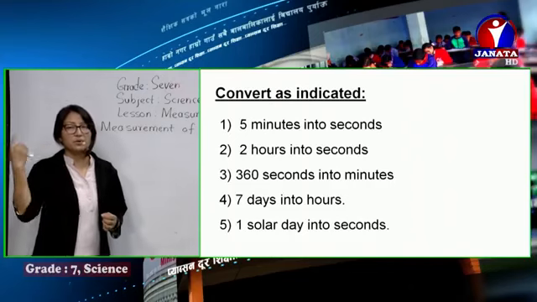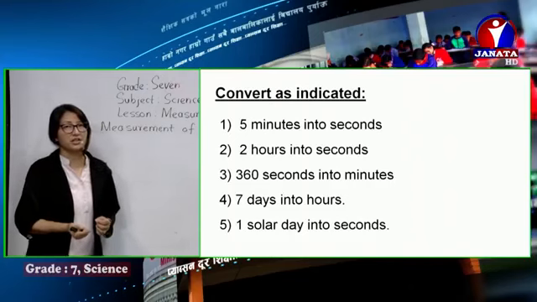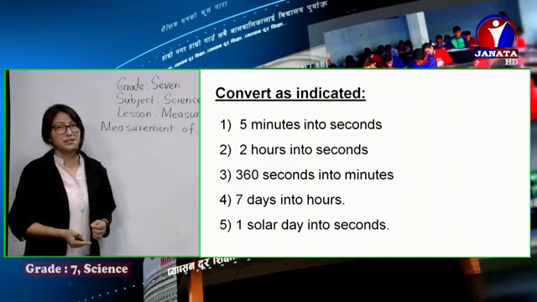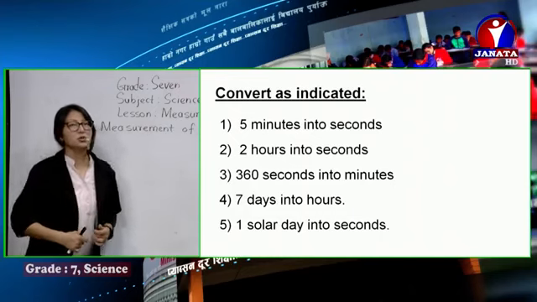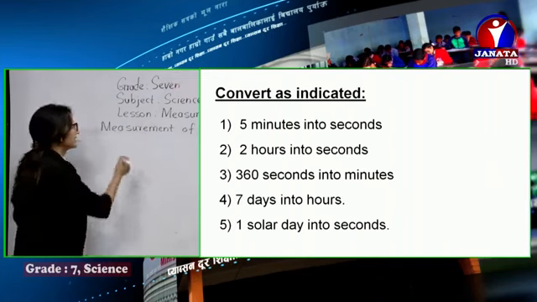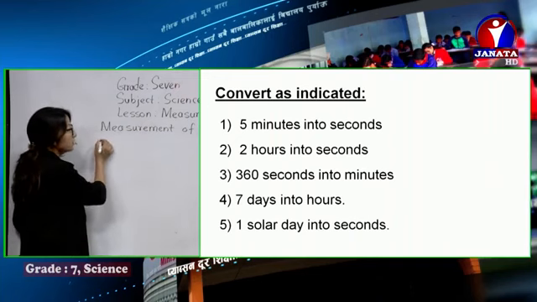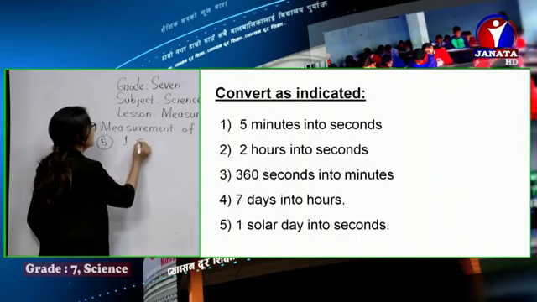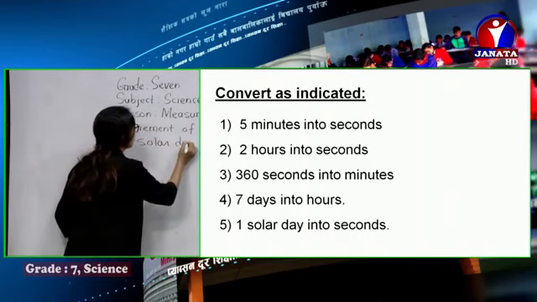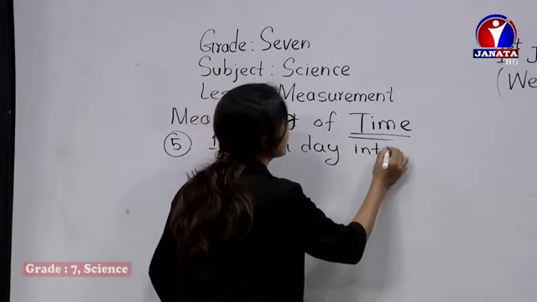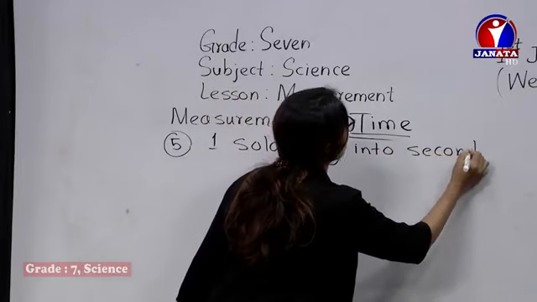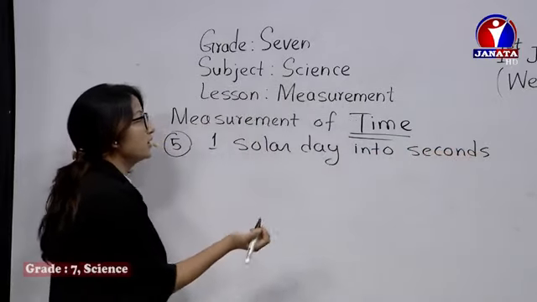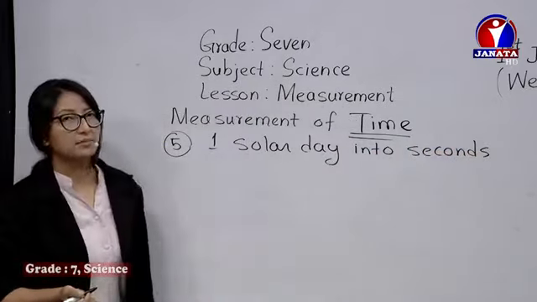And of course, for one complete revolution around the sun, it takes 365 days that we call 1 year. Now we are going to convert 1 solar day into seconds. So here, question number 5, 1 solar day into seconds. So how do we convert it? See, first of all, 1 solar day, it means what?